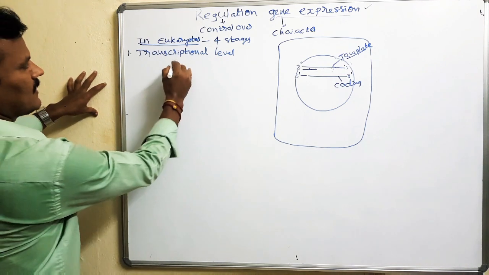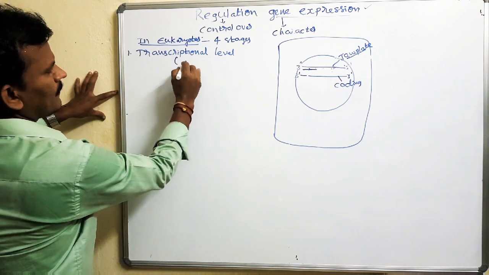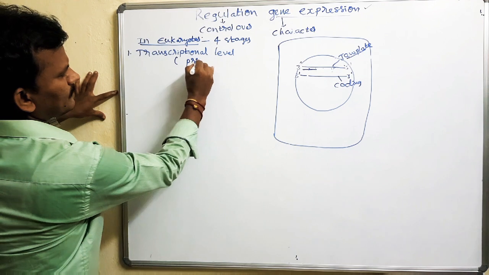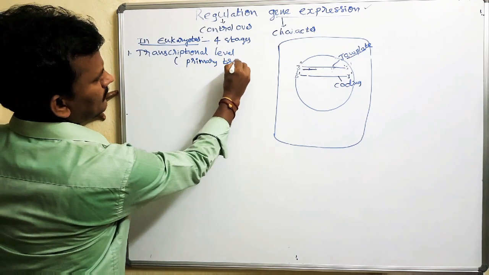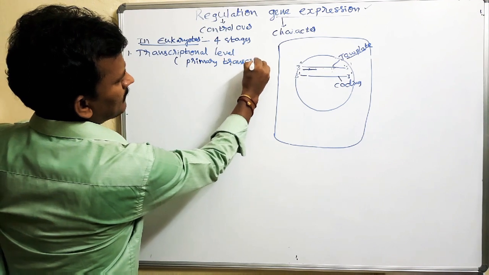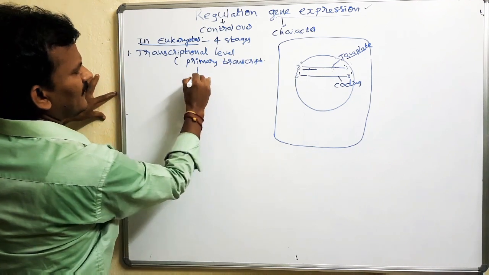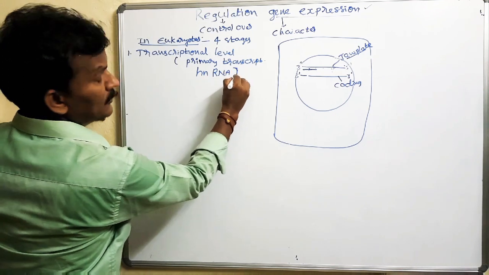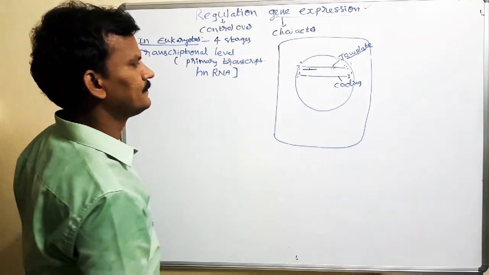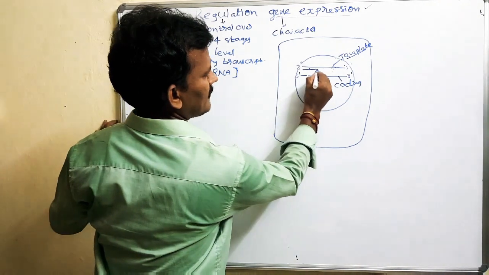So in the transcriptional level, the primary transcript hnRNA is formed.